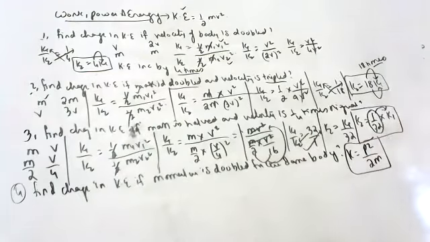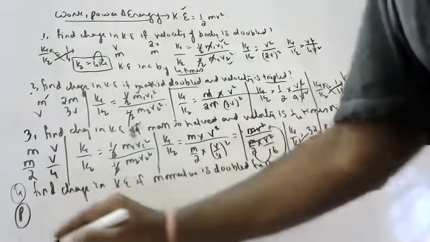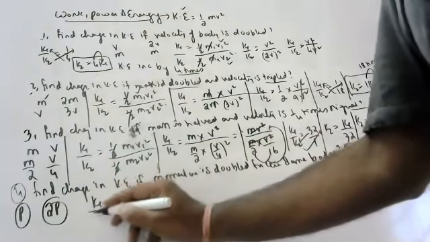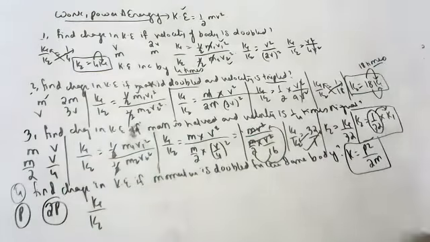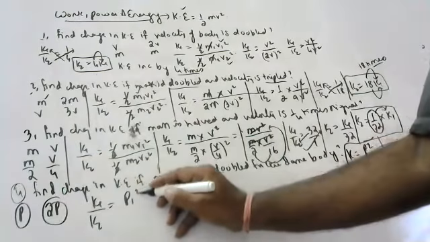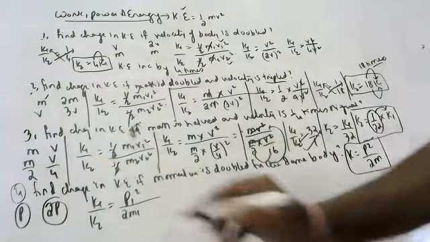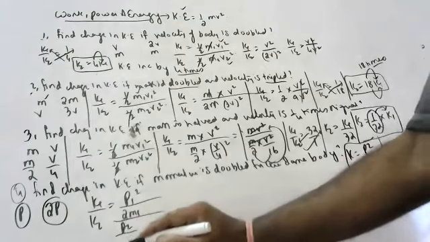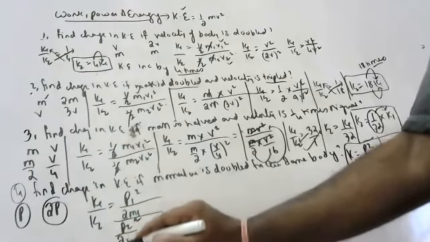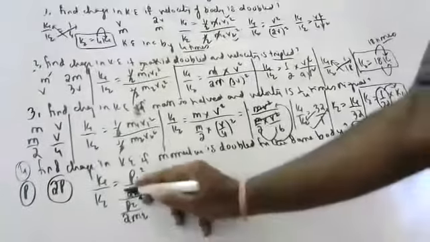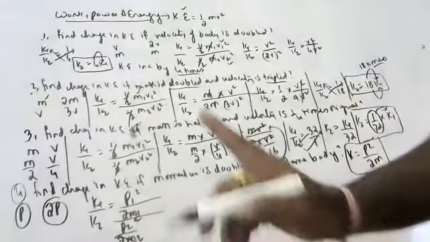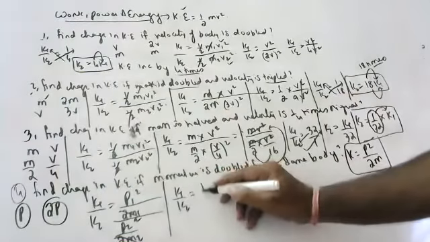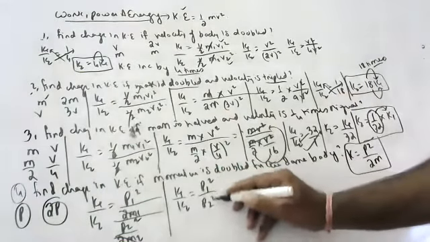Now tell me, the original momentum is P. The changed momentum is 2P. The mass does not change. K1 by K2 is equal to P1 square by 2m1 over P2 square by 2m2. But 2m1 and 2m2 cancel because the mass is on top only. So K1 by K2 is equal to P1 square by P2 square.